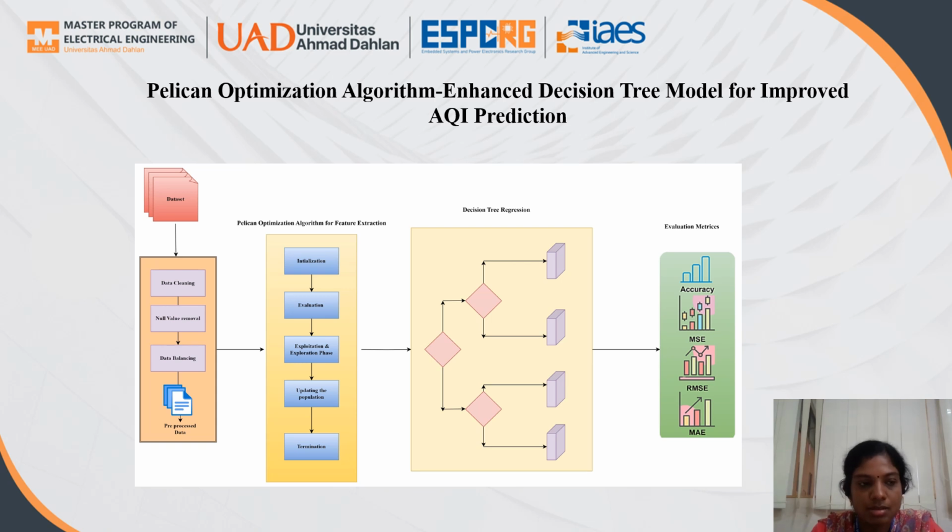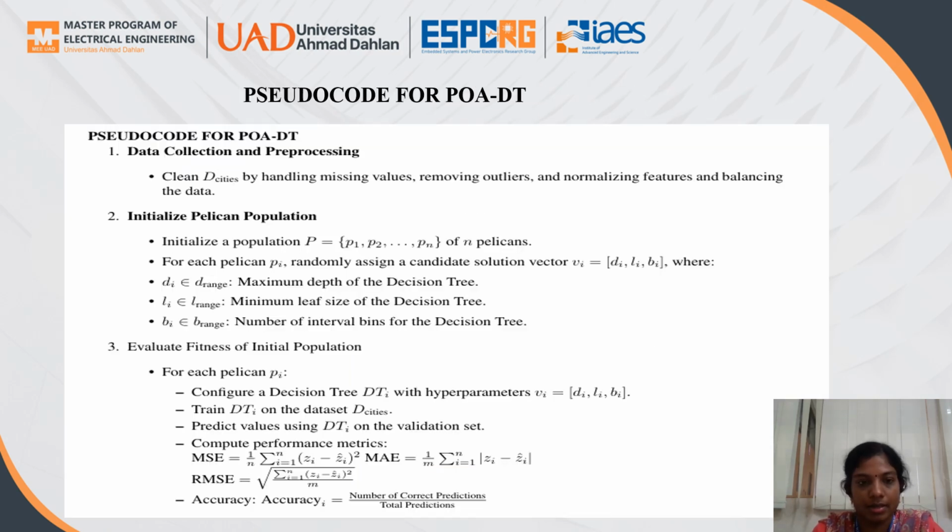After getting this optimization result, it is input to the decision tree optimization. By using evaluation metrics, that is accuracy, mean square error, mean absolute error, and so on, we get the result. So this is the pseudocode for the Bayesian optimization algorithm with the decision tree.